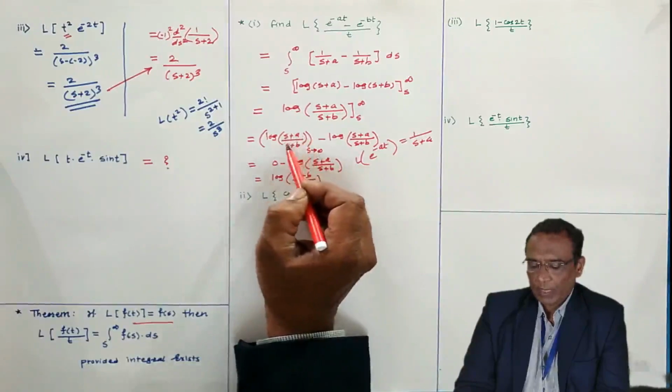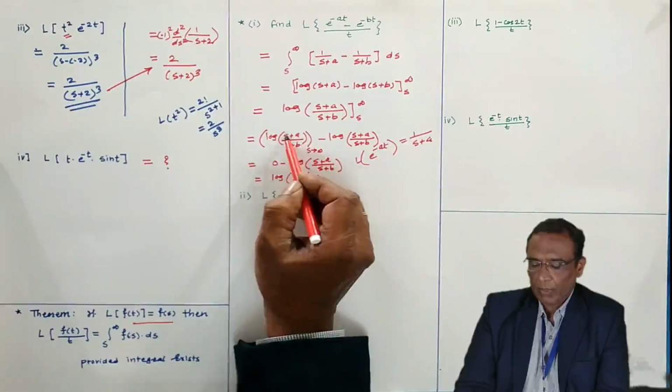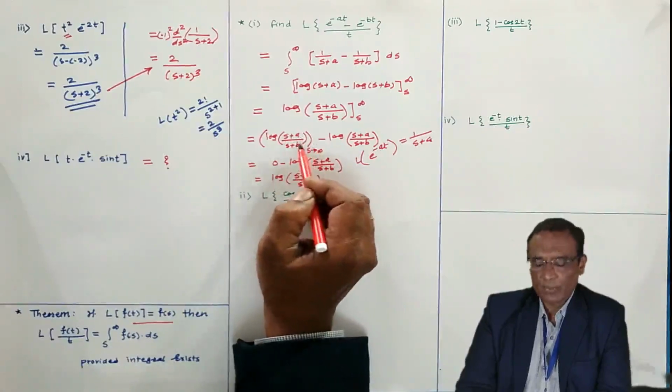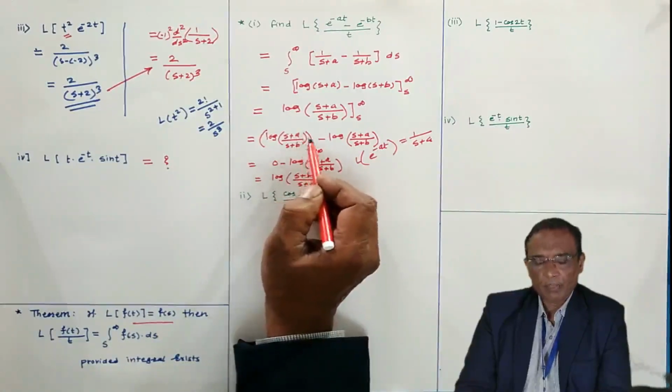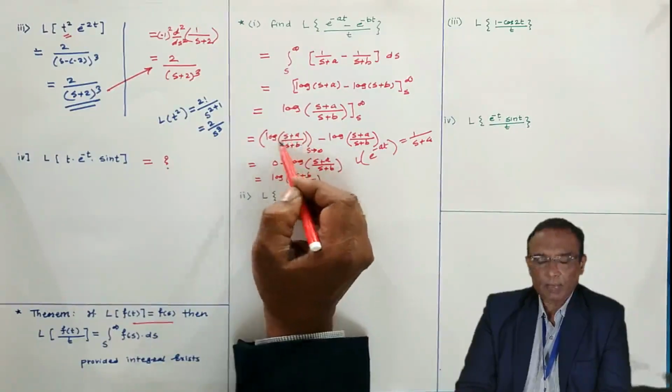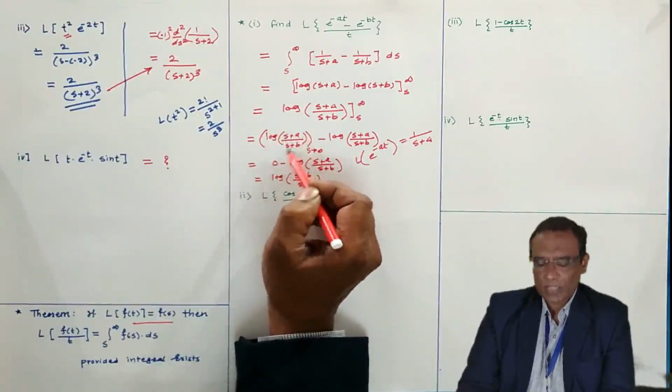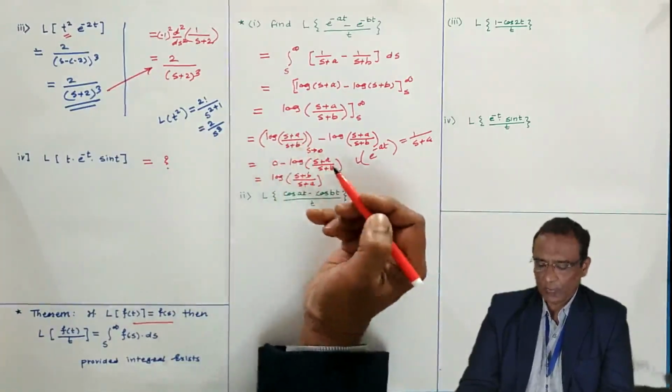Divide numerator and denominator by s. It will be 1 plus a by s and 1 plus b by s. Then put s equal to infinity, then a by infinity will be 0, then b by infinity will be 0, and log of 1 by 1 is log 1, and log 1 is coming to be 0. But no need to have the explanation, you can directly write 0 in this way.